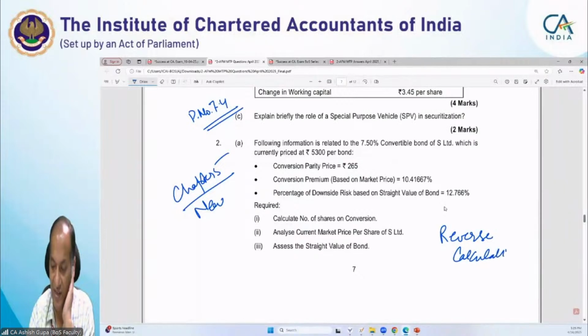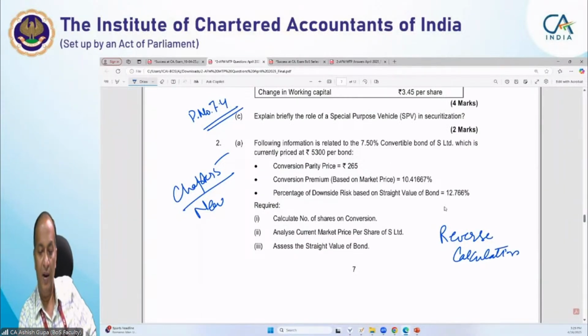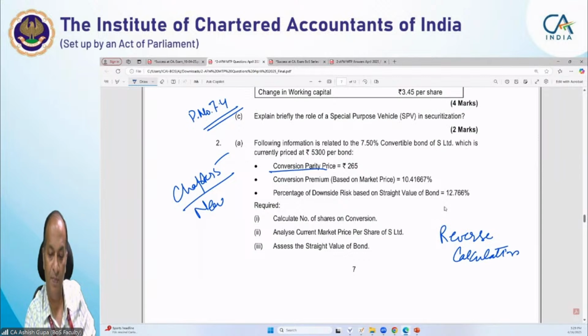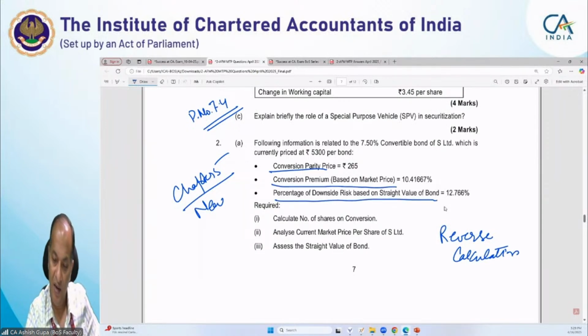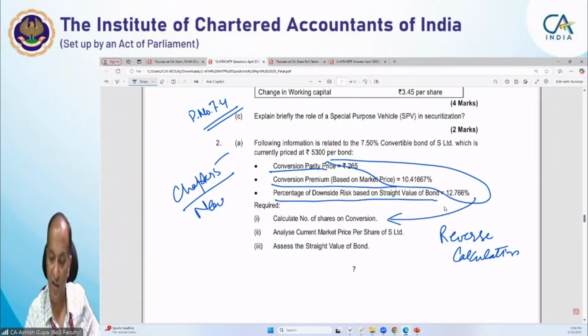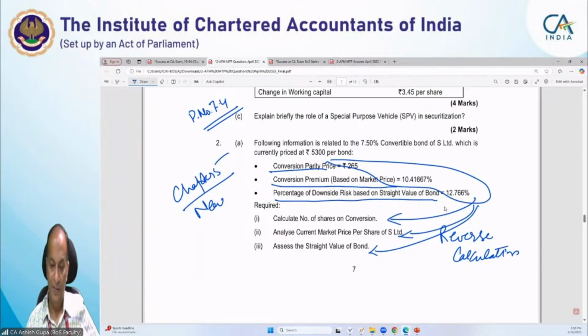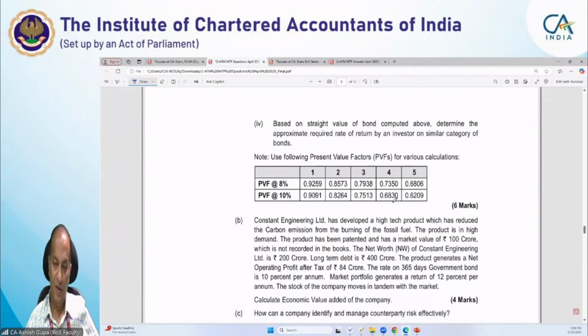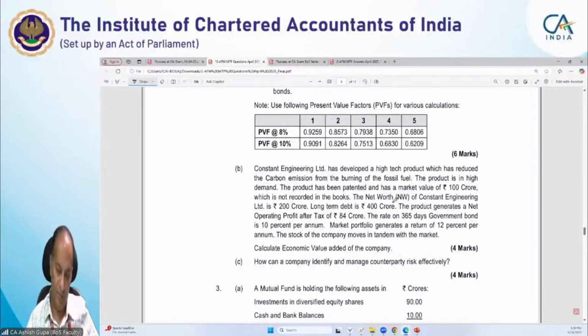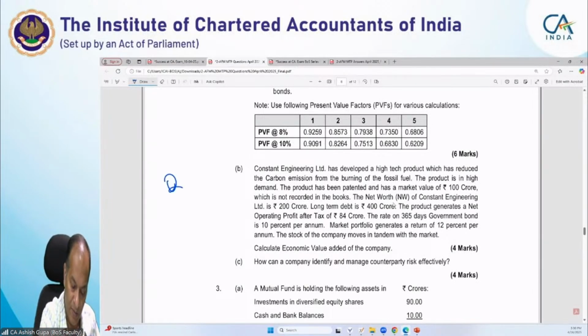Because you have seen earlier the questions where you need to compute the conversion parity price, conversion premium, percentage of downside risk. Now here these values have been given to you, and you have to compute this amount. So this is called reverse calculation based questions. Next, question number 2b is basically question number 16 from chapter number 12.